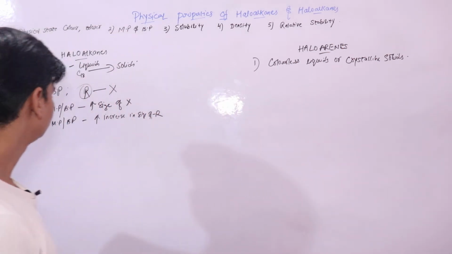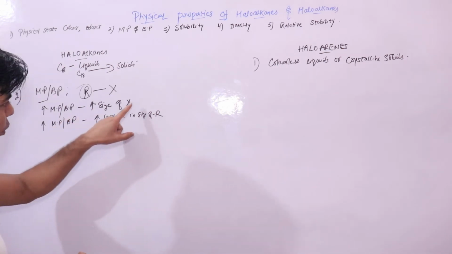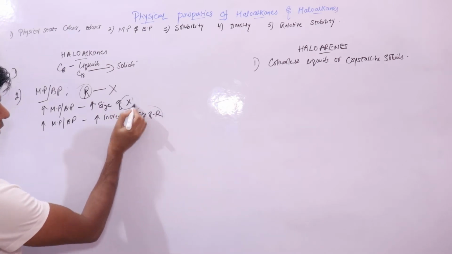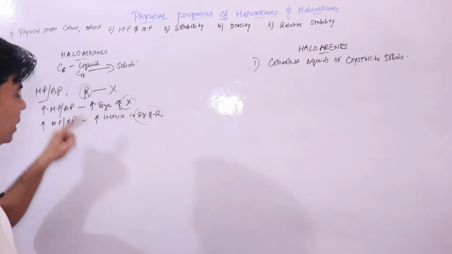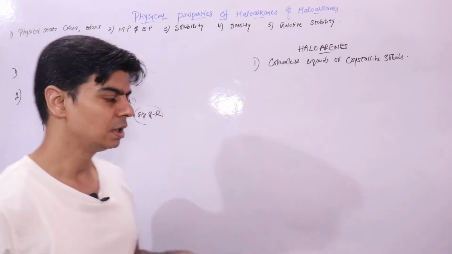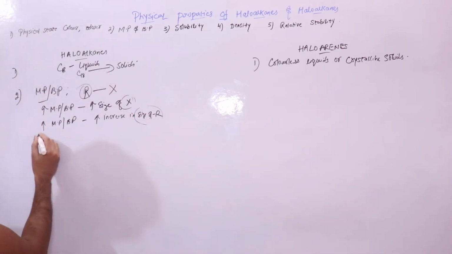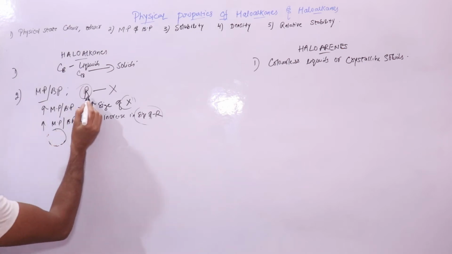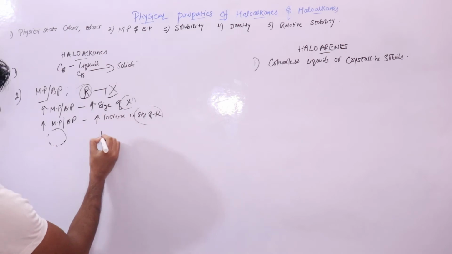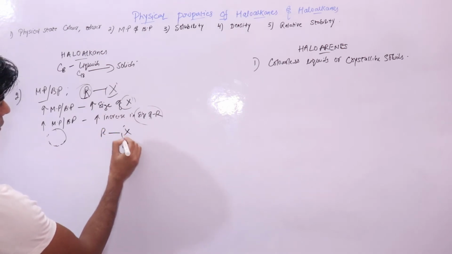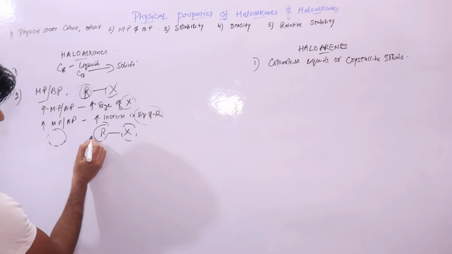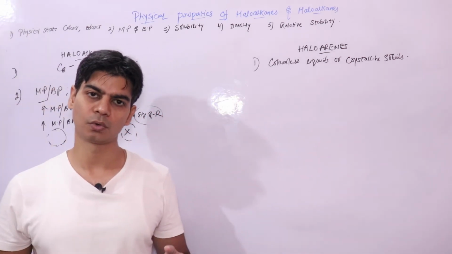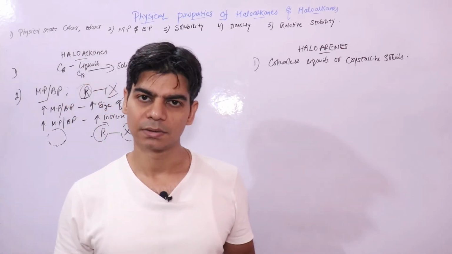So what could be the reason? In both cases, as the size of the alkyl group or the halogen atom increases, the melting point and boiling point also increase. The reason is that as the size increases, the intermolecular force of attraction, the van der Waals force, increases.